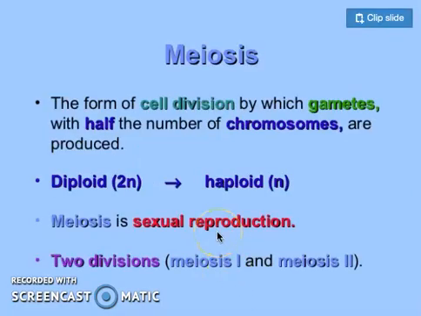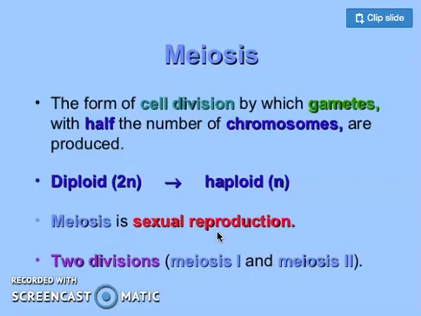So meiosis is the type of cell division which is required for the formation of gametes, which are the cells responsible for sexual reproduction, or you can say fertilization. Here we can see the form of cell division by which gametes with half the number of chromosomes are formed is called meiosis. The parental cell from which the haploid cells or gametes are going to be produced is called a diploid cell.